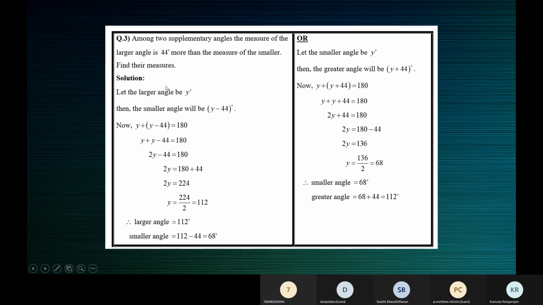So these are the steps: assumption, constructing the equation, solving the equation and finding the value of the variable, and hence finding the two angles.